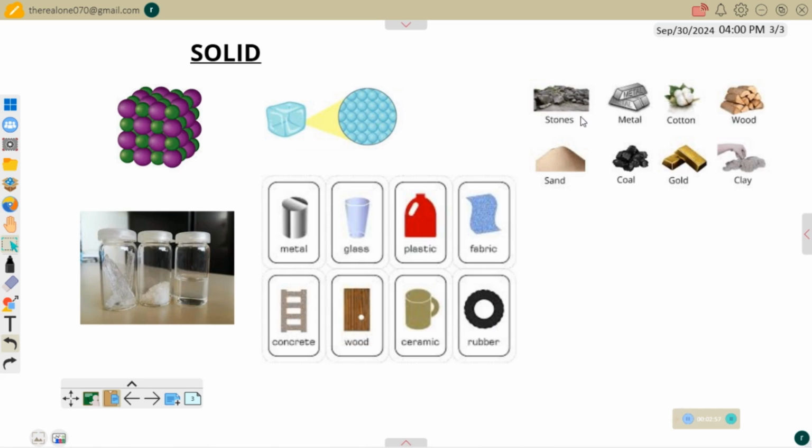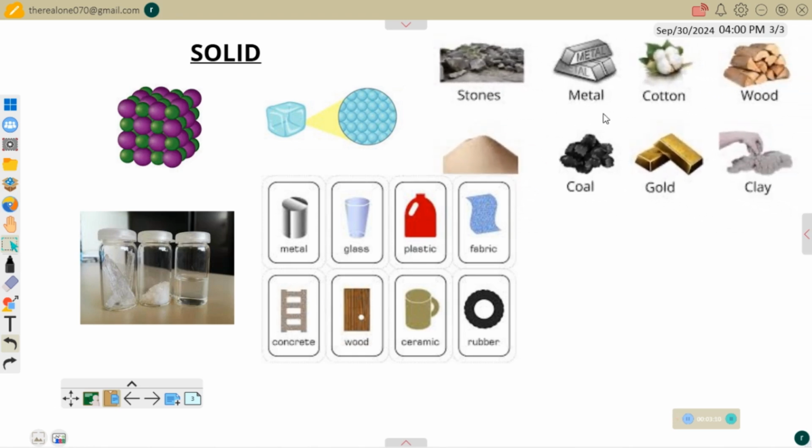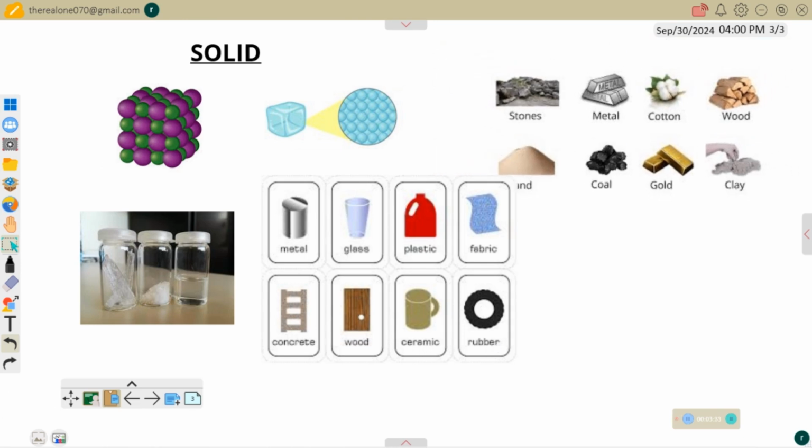So now in this other image, we have stone. Stone is solid. We have metals, we have cotton, we have wood, we have sand, we have coal, we have gold, and we have clay. All of these are solid material. Look at this. This is glass. So it's also a solid material. Then look at this: metal, glass, plastic, fabric. We have concrete, we have wood, we have ceramic, we have rubber. All of these are solid materials because they have the same general property, which is rigidity. So that is how solid materials look. We get them from different sources.